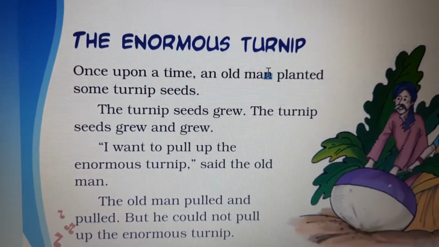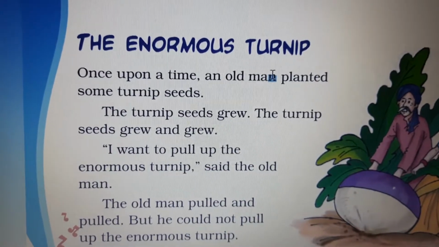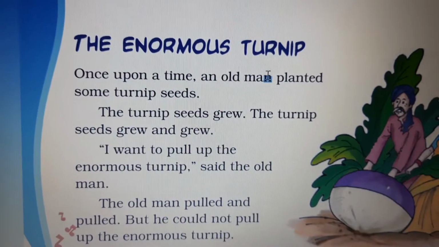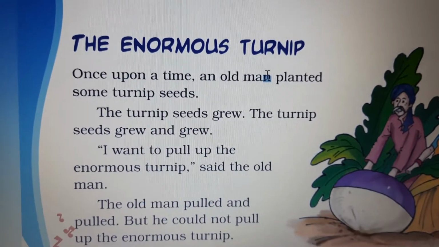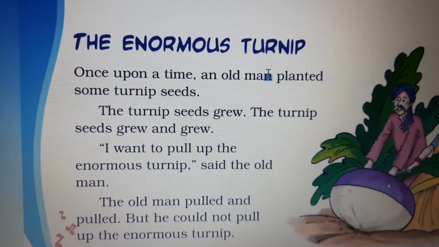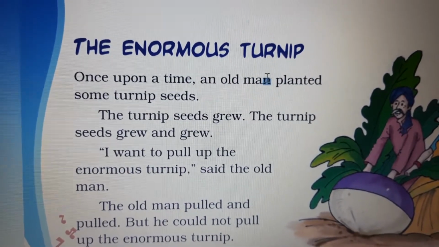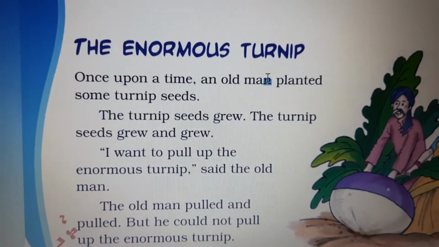Children, every tree starts its life from a small seed. Now, here the chapter name is the enormous turnip. What is an enormous? What do you mean by enormous? Enormous means huge, very large, and turnip in Hindi we call it shalgam. It is a root vegetable.